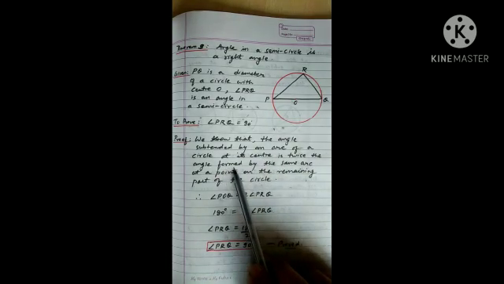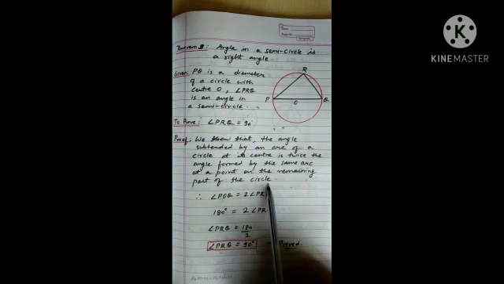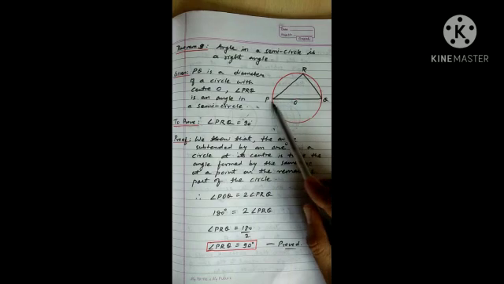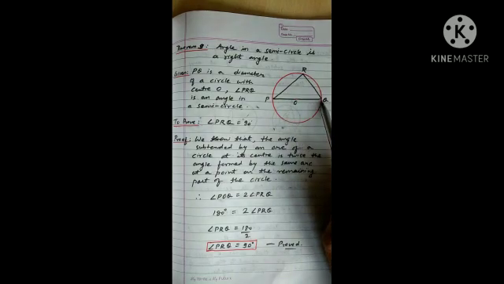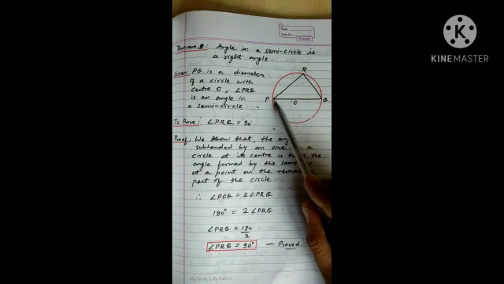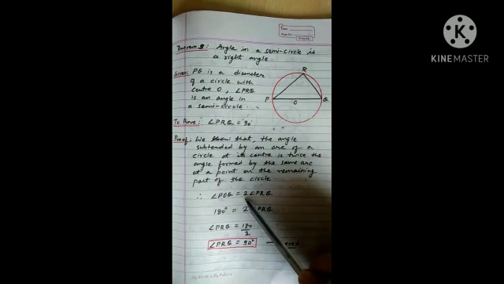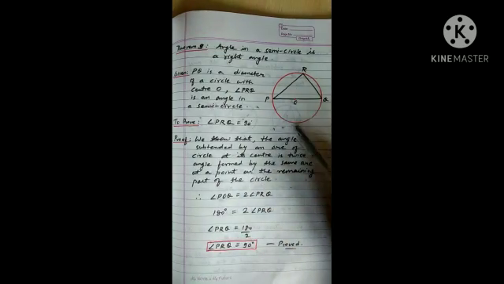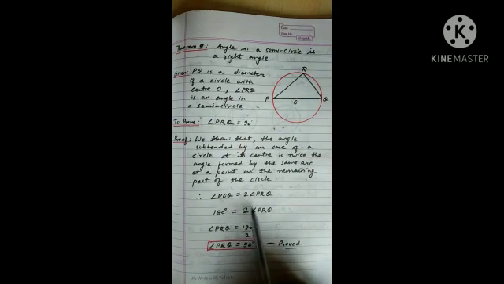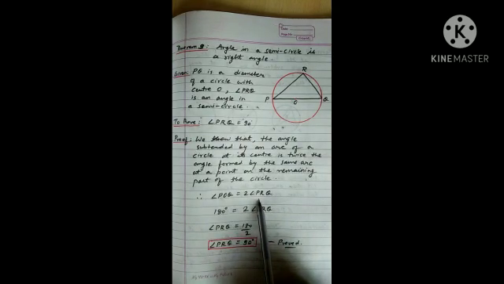twice the angle formed by the same arc at a point on the remaining part of the circle, according to the theorem. So according to this given figure, angle POQ is the angle formed by the arc PQ at the center, will be twice the angle which is formed by the same arc at the remaining part of the circle. It means angle PRQ. Once again you can see angle POQ will be equal to twice of angle PRQ.